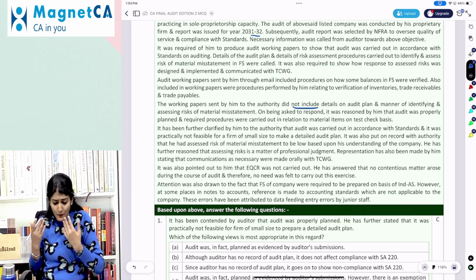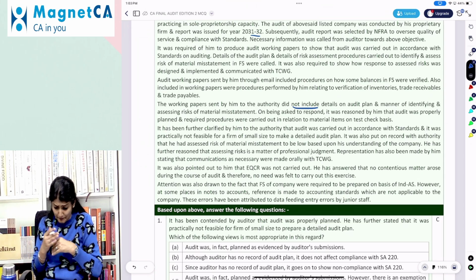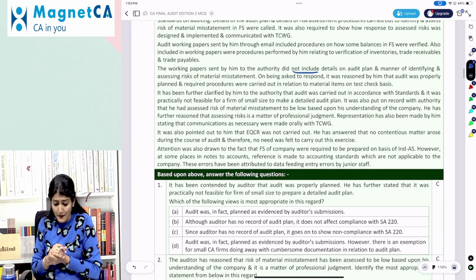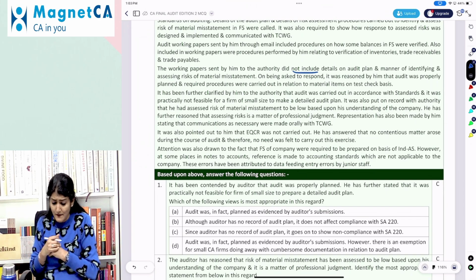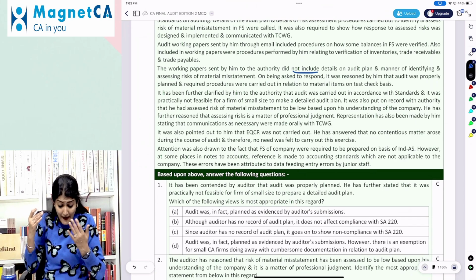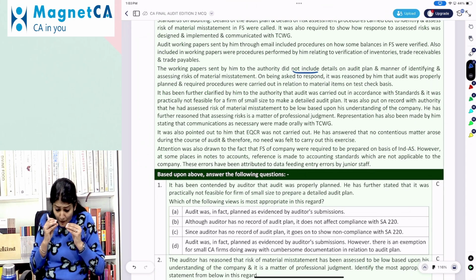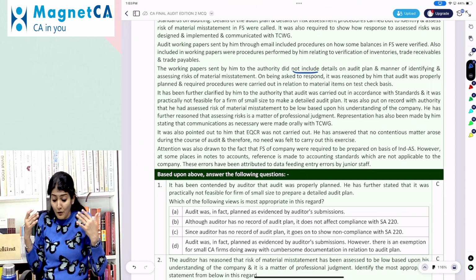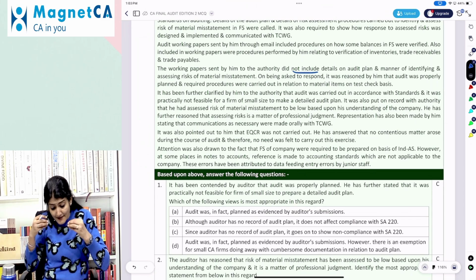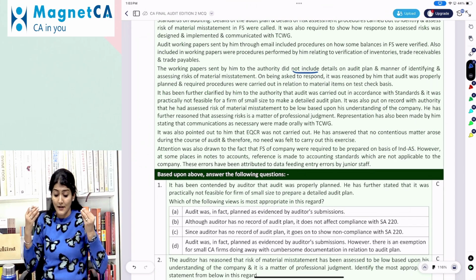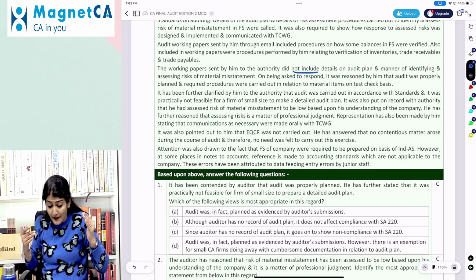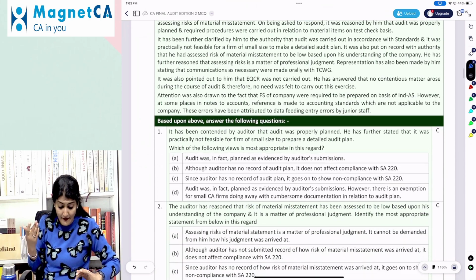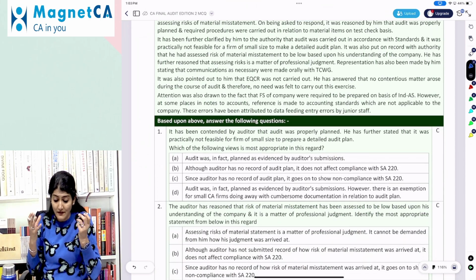On being asked to respond, it was reasoned by him that the audit was properly planned and required procedures were carried out in relation to the material items on a sample basis. It has been further clarified by him to the authority that the audit was carried out in accordance with the standards, and it was practically not feasible for a firm of small size to make a detailed audit plan. It was also put on record with the authority that he had assessed the RMM to be low based upon his understanding of the company. He has further reasoned that assessing RMM is a matter of professional judgment. Representation has also been made by him stating that communications, as required, were made orally with the TCWG.